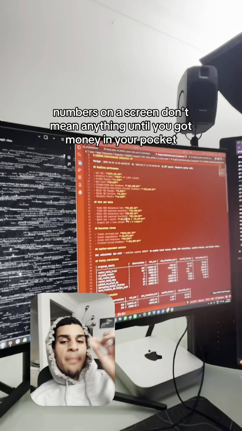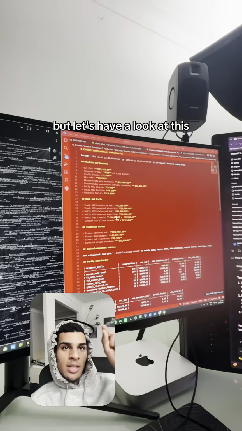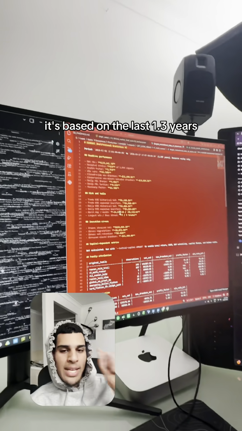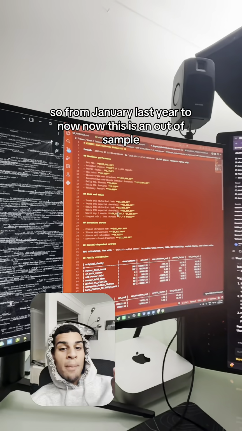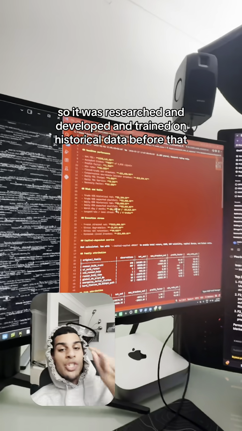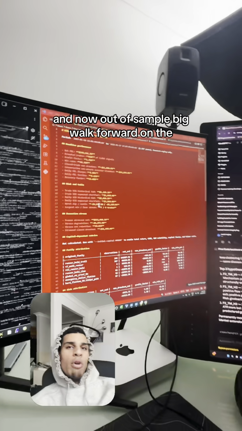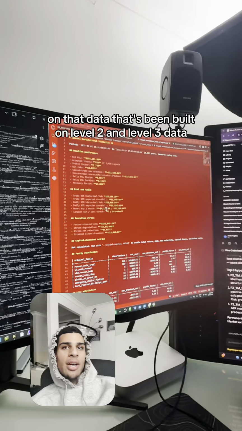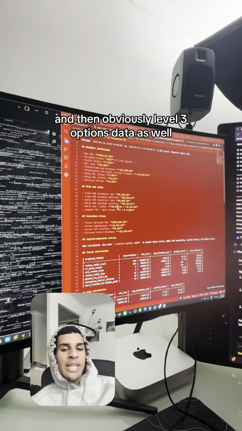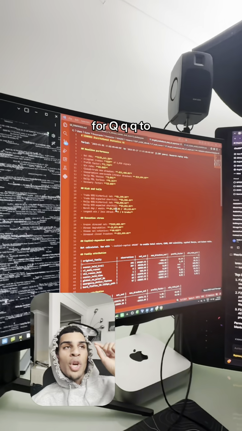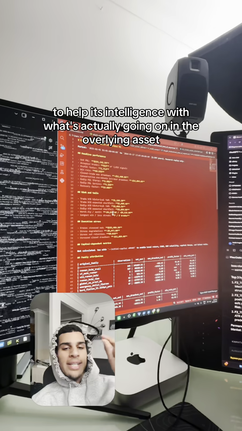Obviously numbers on a screen don't mean anything until you've got money in your pocket, but let's have a look at this. This is based on the last 1.3 years, so from January last year to now. Now this is an out of sample, so it was researched, developed and trained on historical data before that, and now out of sample, big walk forward on that data. It's been built on level 2 and level 3 data, and then obviously level 3 options data as well for QQQ to help its intelligence with what's actually going on in the overlying asset.